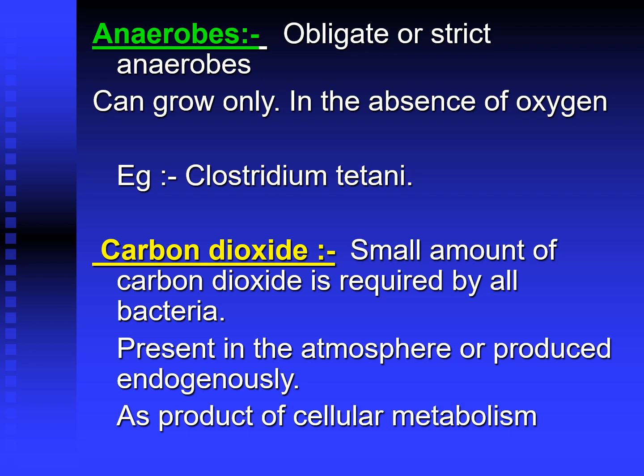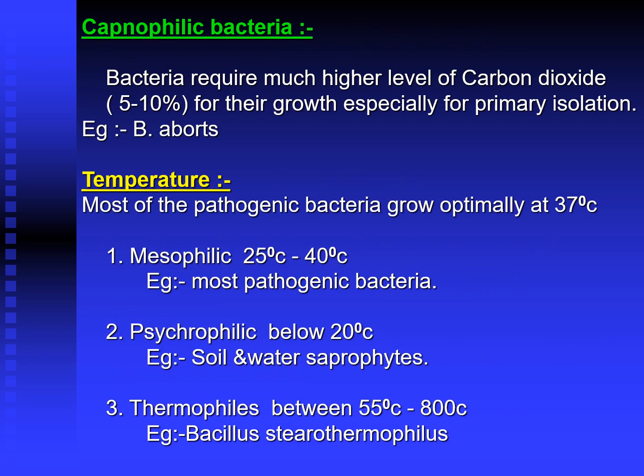Coming to carbon dioxide, a small amount of carbon dioxide is required by all bacteria. Very little is present in the atmosphere, or it may be produced endogenously as a product of cellular metabolism. Sometimes capnophilic bacteria require much higher levels of carbon dioxide, 5 to 10%, for their growth, especially for primary isolation. Example, Brucella abortus.